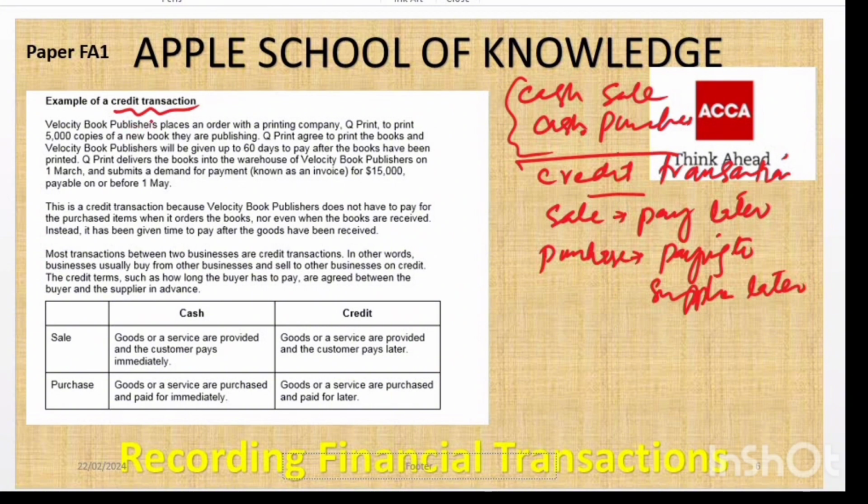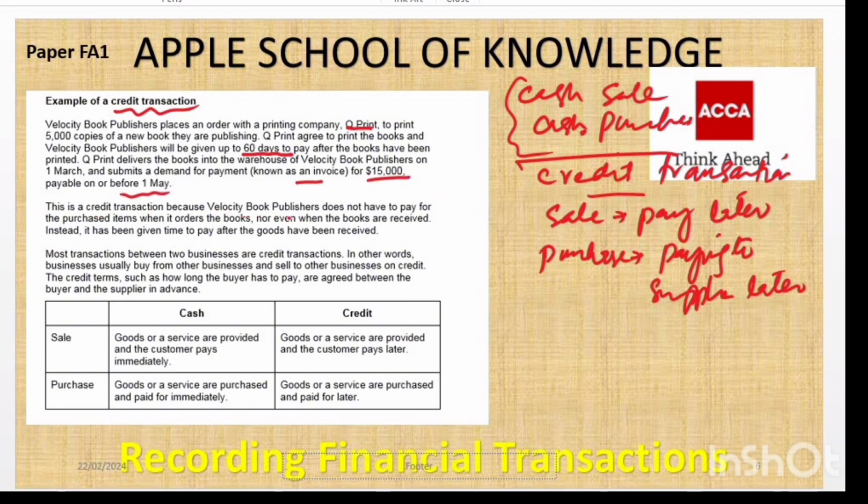Velocity, if you see, Velocity book publisher places an order with a printing company, Qprint, to print 5,000 copies of a new book they are publishing. Qprint agreed to print the books, and Velocity book publisher will be given 60 days to pay after. So this is the credit period. It means it's a credit sale after the books have been printed. So Qprint delivers the books to the warehouse of Velocity book publisher on 1st March and submits a demand for payment, known as an invoice, of 15,000 payable on or before 1st May.